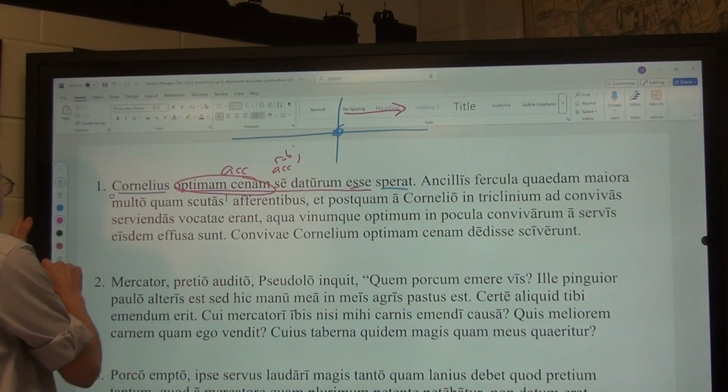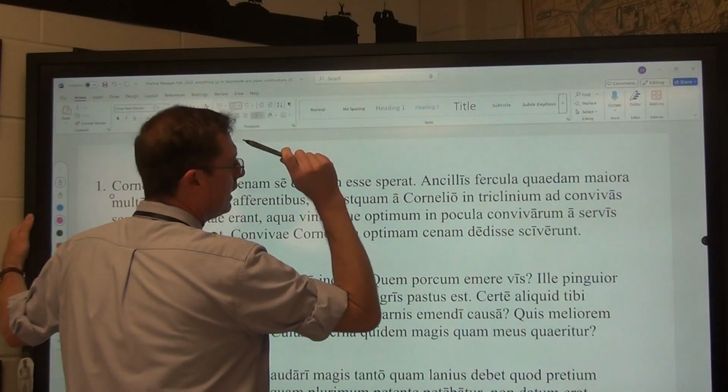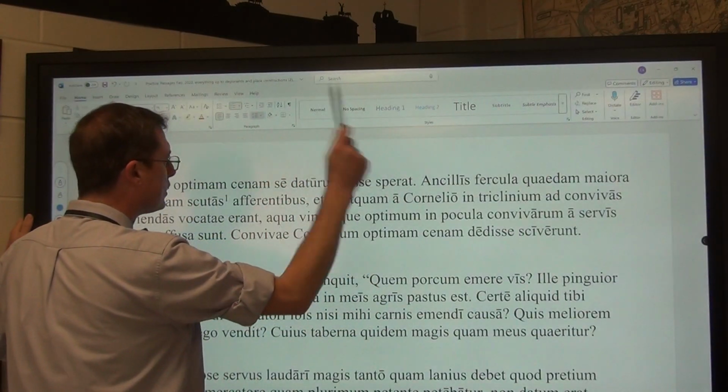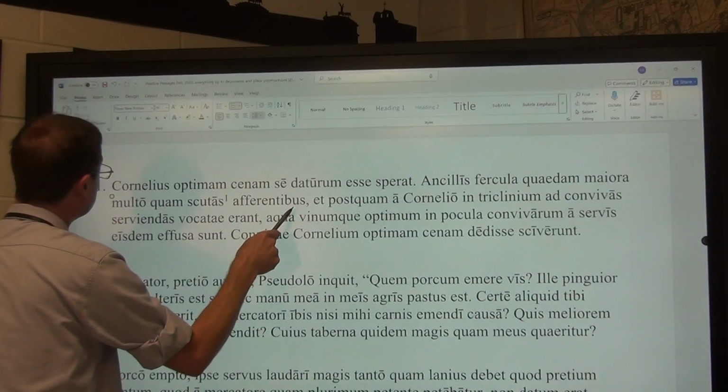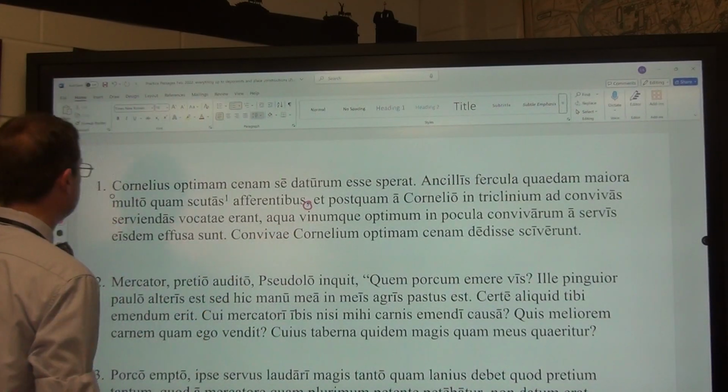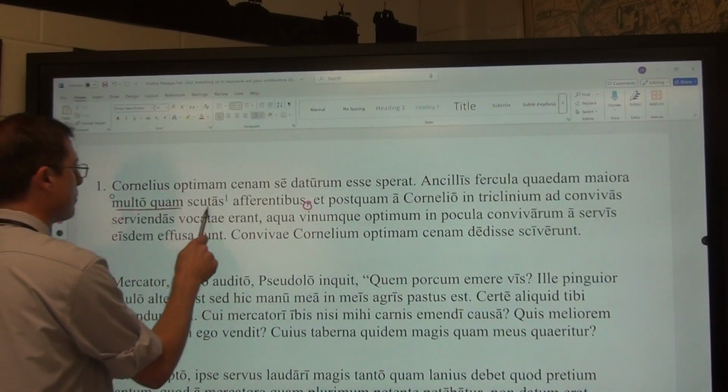We continue on. The situation here: we start out with an ablative and an ablative participle set off by commas. This must be an ablative absolute.